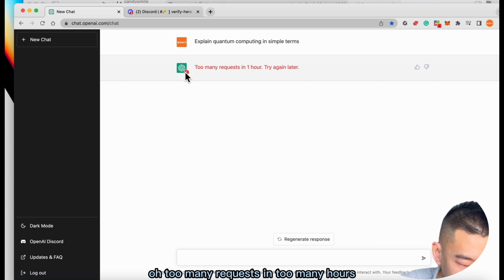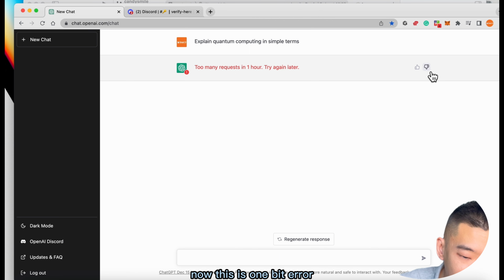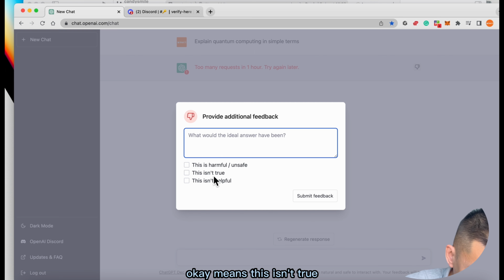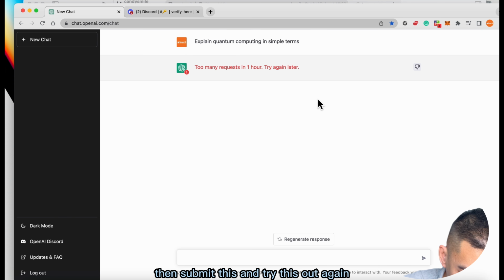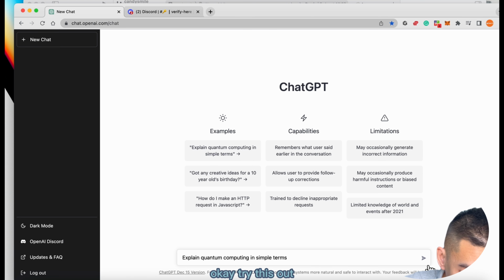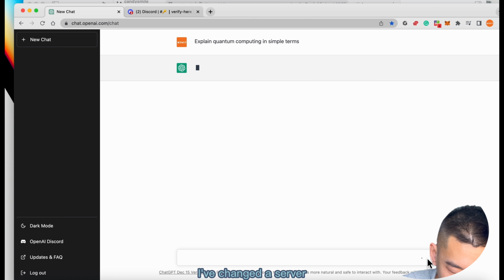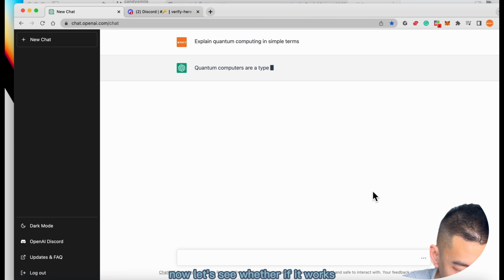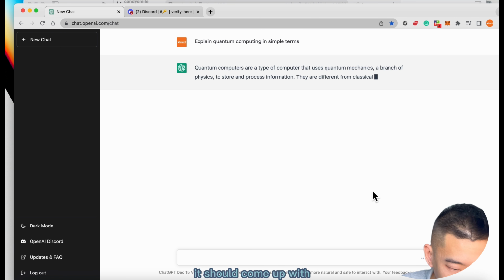Oh, too many requests in too many hours. Now, this is one bad error. You could click this bad button, which means this isn't true, then submit this and try it out again. Okay, let's see how it works. I've changed the server. Now let's see whether it works. It should come up with, there you go.